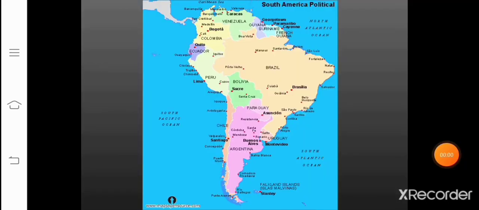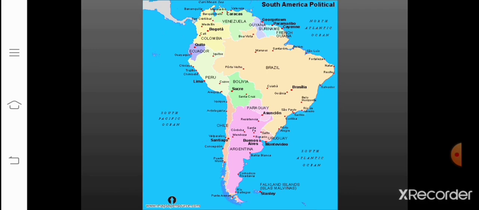Now the next continent that we'll be learning here is South America. Brazil is the largest producer of high-grade iron ore in the world. Chile and Peru are leading producers of copper. I hope you can see those places very well in this. Brazil and Bolivia are among the world's largest producers of tin.